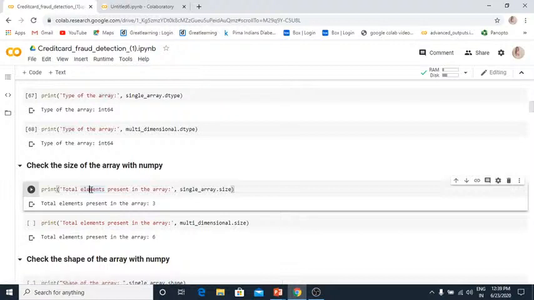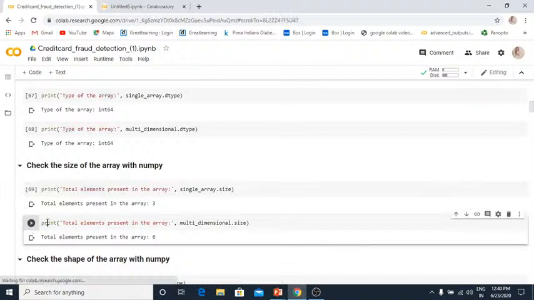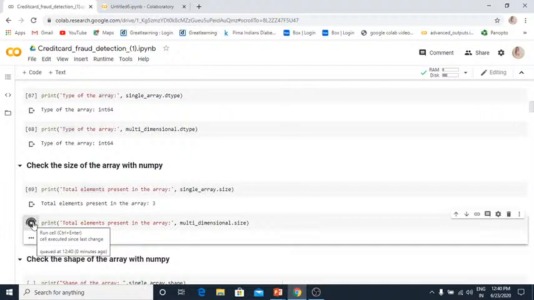Now, how can you check the size of your array with Numpy? How many elements do you have when you have a big array? We are using short arrays over here, but if you have a big array, you can't go for manual checking, right? That time we use .size. So I use the array and then .size, right? For the first single array, I had 3 elements, so we got 3. For the second, we had 6 elements. Let's see what it's giving. Yeah, we got 6, right? This is how we can get how many elements we have in the array.